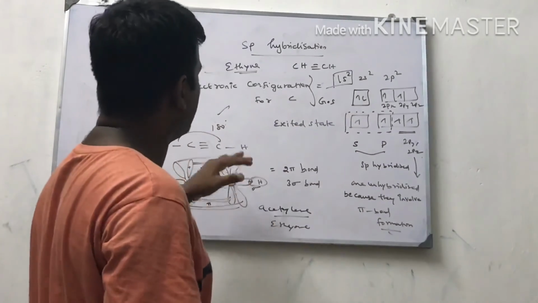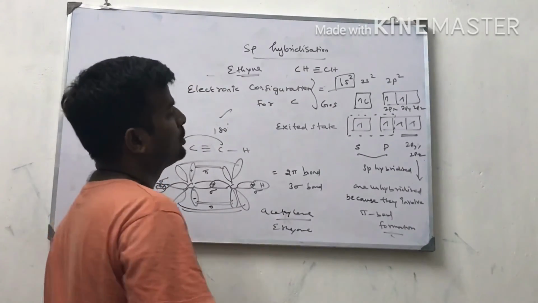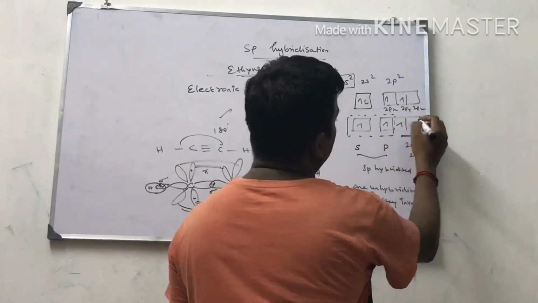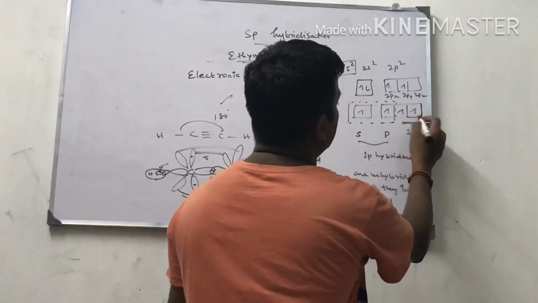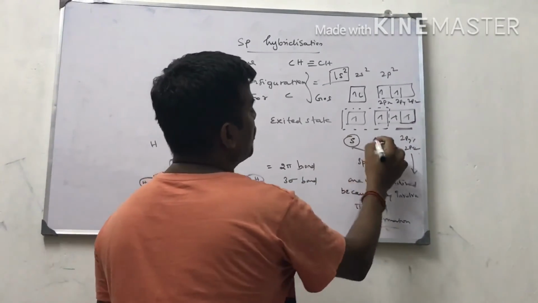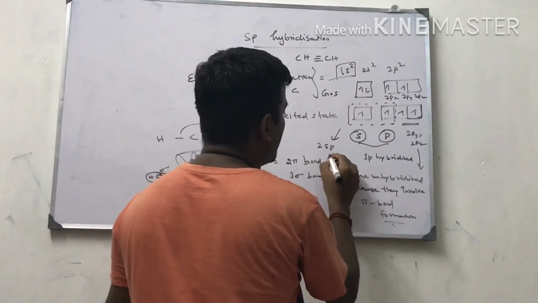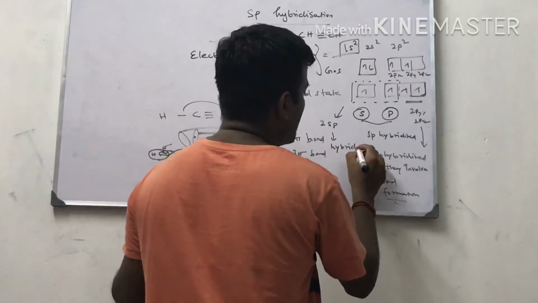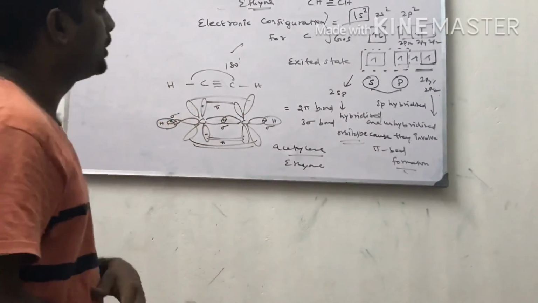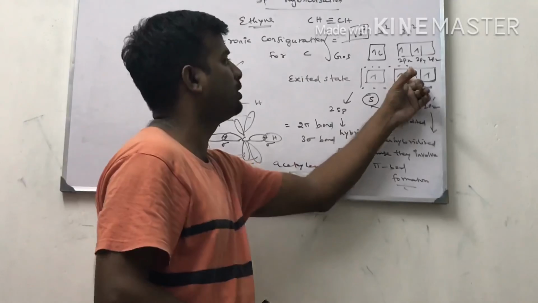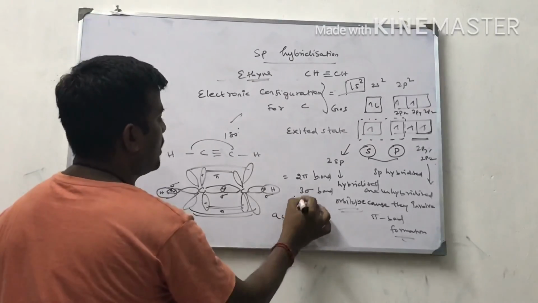The ground state is the same. In the excited state, the hydrogen approaches the carbon and energy is released from carbon. So the 2s electron is shifted to the 2p orbital. Therefore the empty 2p orbital is filled. One s orbital and one p orbital are involved in hybridization. Therefore 2 sp hybridized orbitals are found. This also has sp character. Sigma bond, pi bond counts are also important. How many sigma bonds, how many pi bonds?